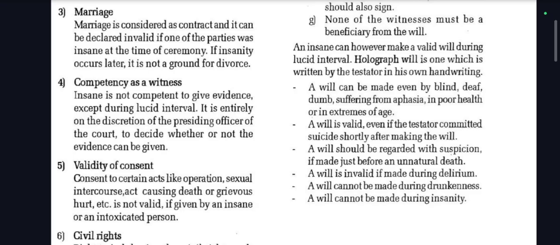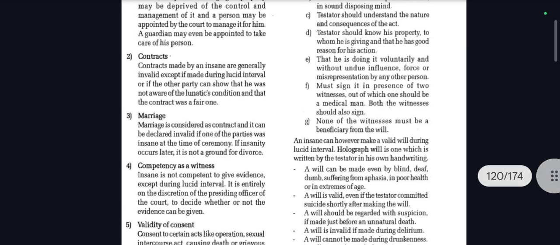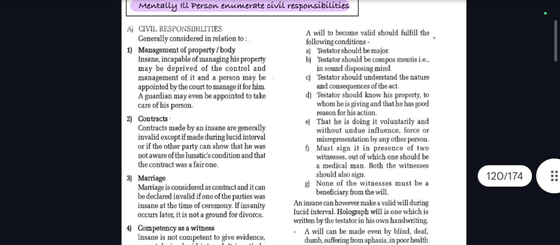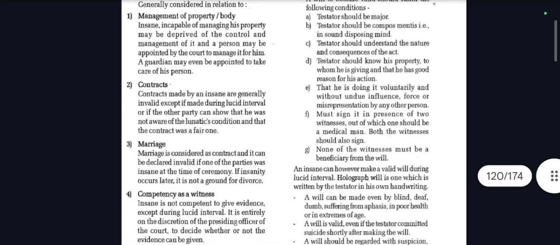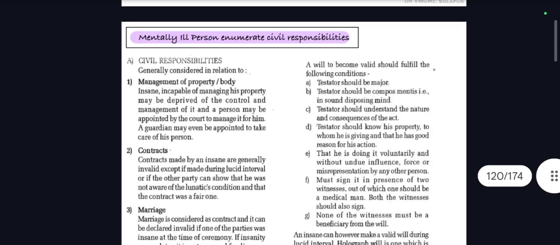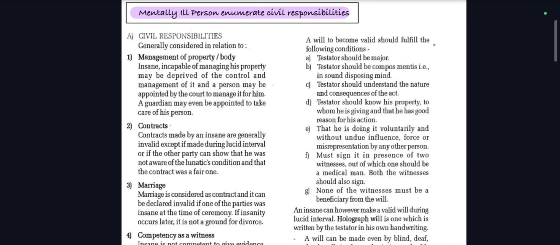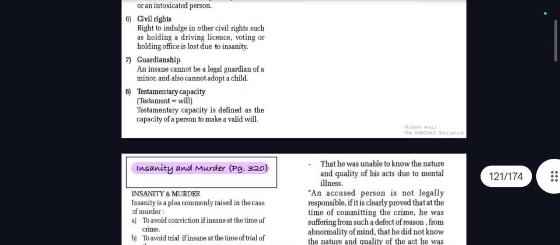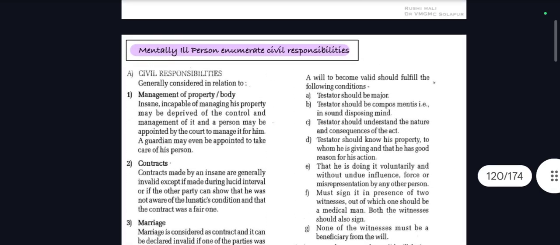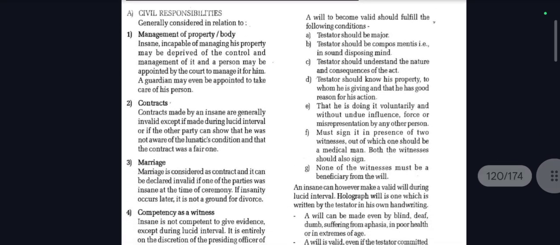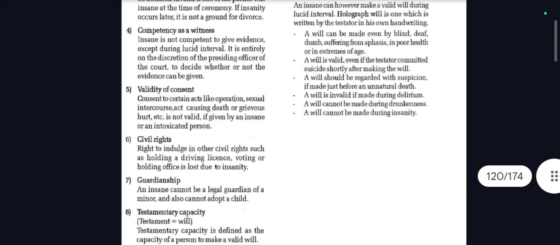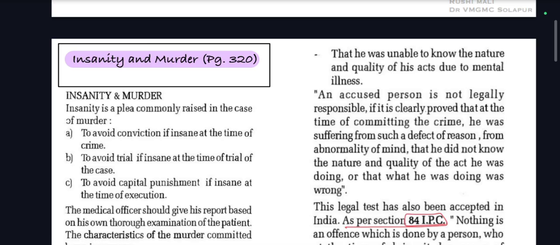A will is invalid if made during delirium. It cannot be made during drunkenness. It cannot be made during insanity. So these are some of the points which are very important in regard to considering the validity of a will. We learnt about the civil responsibilities of basically a mentally ill person, and we also enumerated civil responsibilities and will, testamentary capacity. So remember 8 points in your civil responsibilities: management of property, contracts, marriage, competency as a witness, validity of consent, civil rights, guardianship, and testamentary capacity.